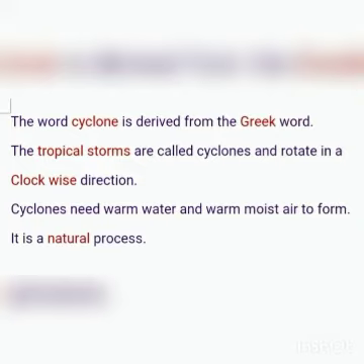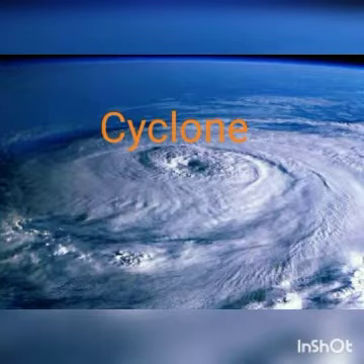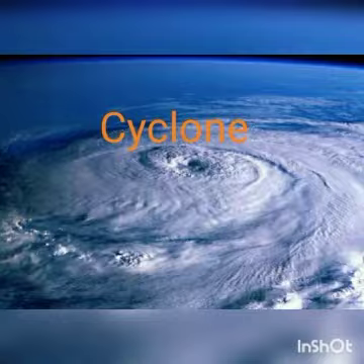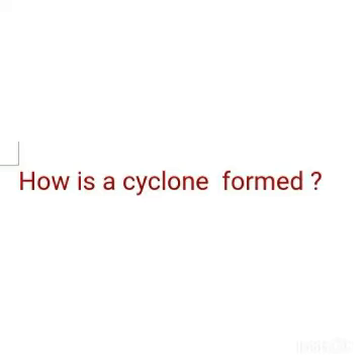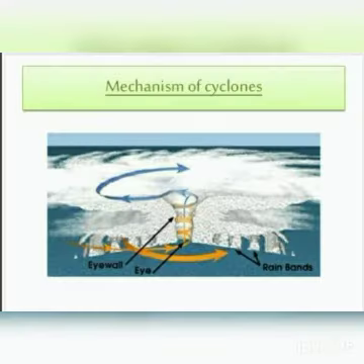Cyclones need warm water and warm moist air to form. Another name for cyclones is hurricanes. Formation of cyclones is a complex natural process. Next we see how cyclones are formed. A cyclone always forms in an ocean when a vast surface of water warms. The warm water in turn heats the air above it. This causes a low pressure over a vast area of the ocean.